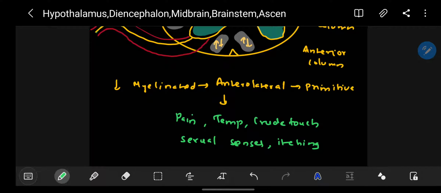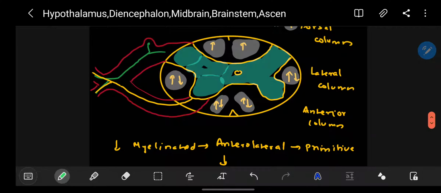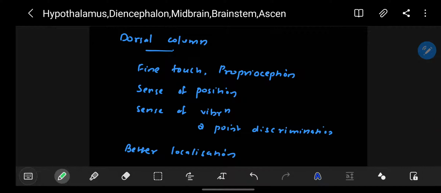As it is a primitive type, its myelination is low compared to the dorsal column. So it is not as fast as the dorsal column, and the dorsal column is involved in fine touch, which is a modern sense, and proprioception, the sense of position. That means by closing your eyes you can feel where your hands and legs are, and at what angle your body's hand is kept. So everything you can feel. That is the sense of position and proprioception.